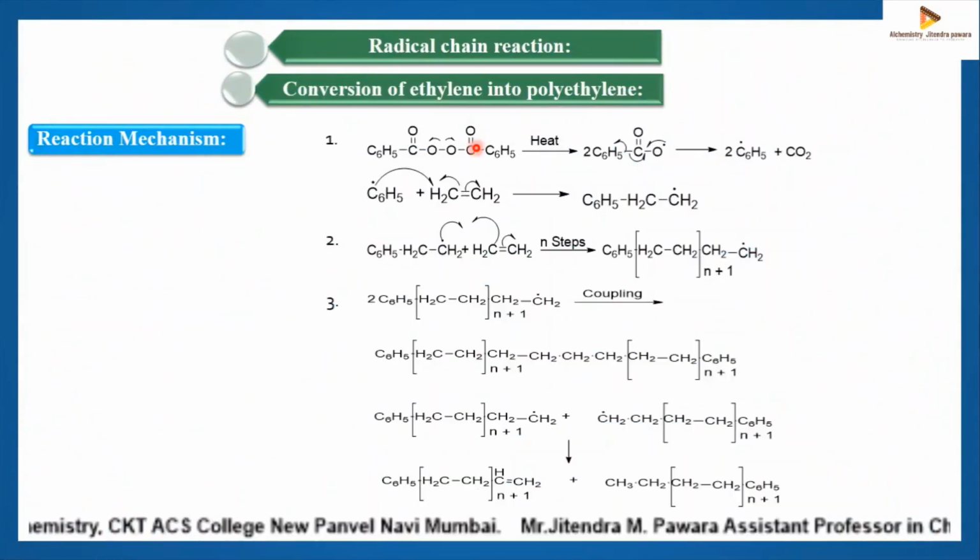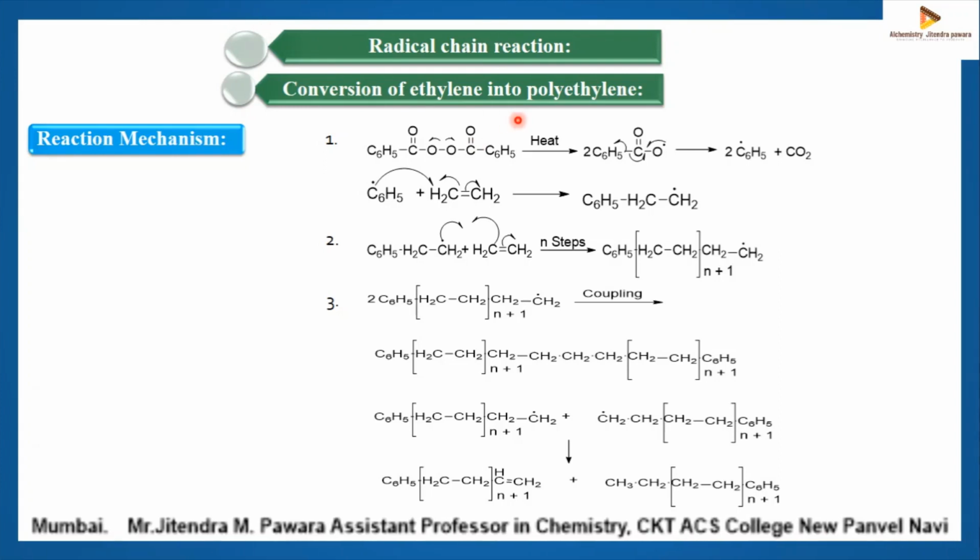So in the next slide, we'll see a radical chain reaction, conversion of ethylene into polyethylene. It's a radical chain reaction because when the reaction proceeds, you will get the polymer. The reaction continues. That is called a radical chain reaction. The reaction continues and you will get a chain. The chain reaction continues.